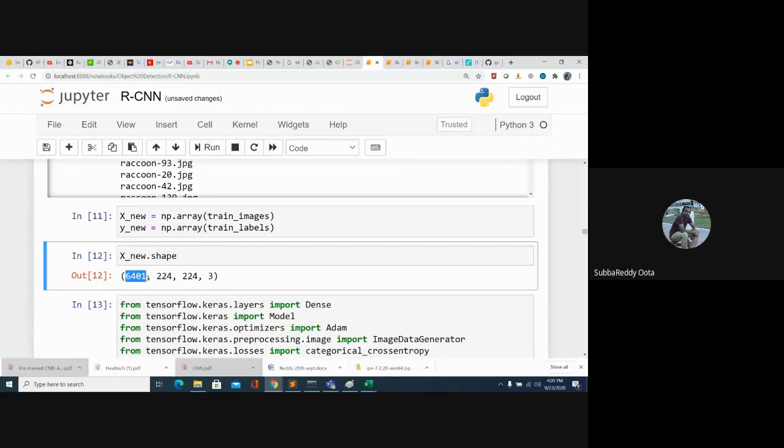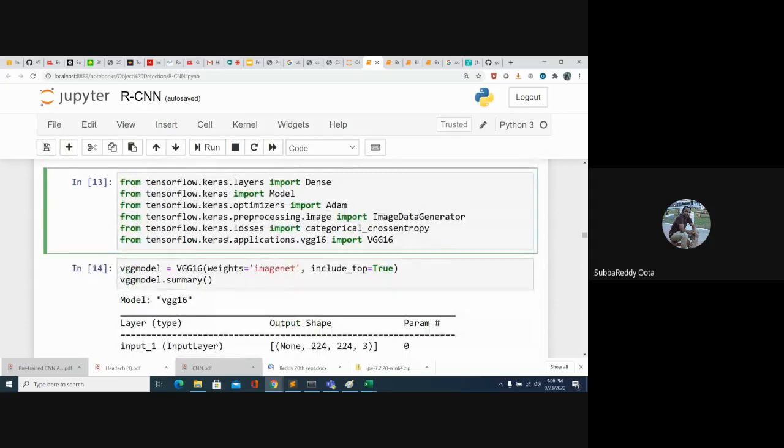Suppose you have 200 images, then 200 times 100, because every image has 100 region proposals, it will be 20,000 region proposals. Each region proposal will be of fixed size, 224 by 224 by 3. So these are the number of region proposals and each region proposal's size.